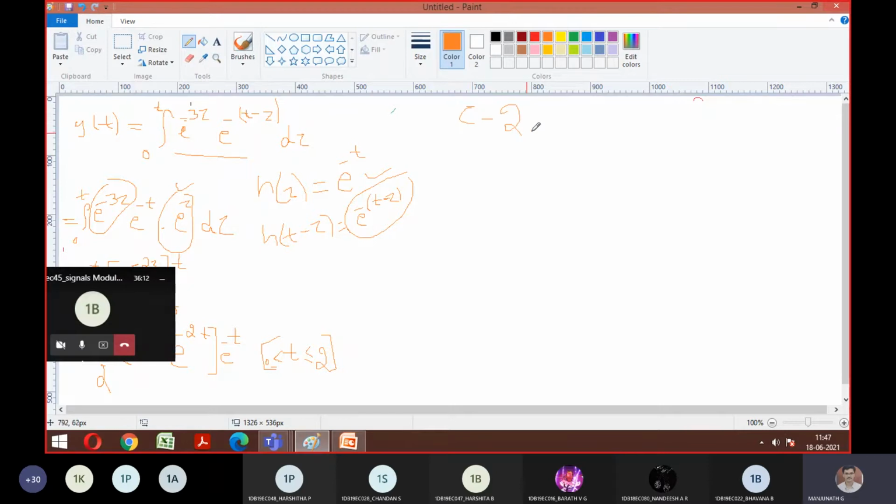Case 2, we have chosen a condition that t should be greater than 2. So we have taken, if it is between 2, what will happen, or equal to 2, what will happen. Now if you go beyond that, what will happen? So let me trace it. Let me trace x of tau as it is. So x of tau, this is how it looks. Correct? So x of tau is going to end at this 2 position, right? So this is x of tau.